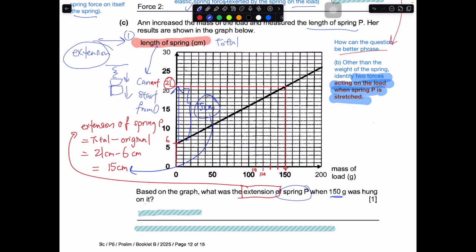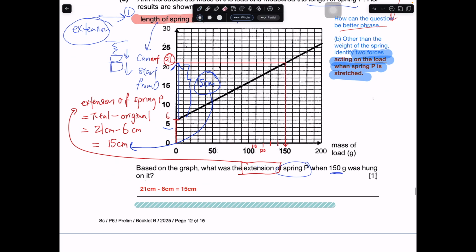Okay, this is actually how you calculate from the graph. It's quite an easy calculation. Many people commit the mistake of reading the label wrongly, or they just put 21. They never do any calculation. So the main answer is 21 minus 6 is equal to 15. This will be the extension.